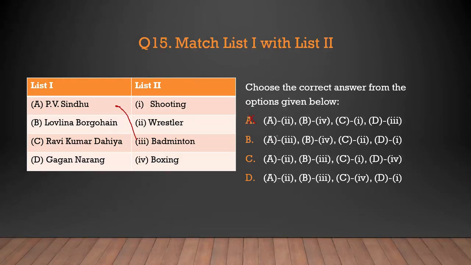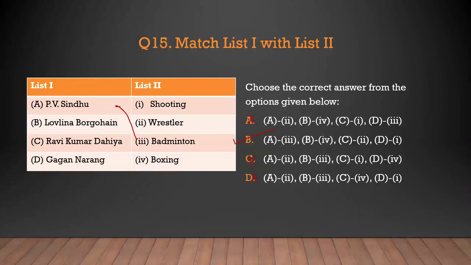Option B, A with the third can be the answer. Option C, A with second eliminated. Option D, A with second eliminated. So undoubtedly we directly have option B as the correct answer. But we'll see the other one also.